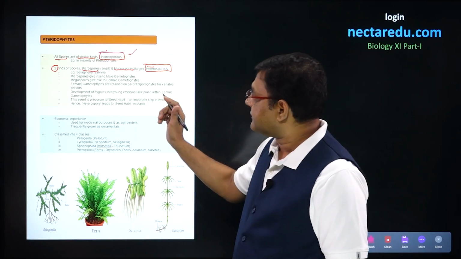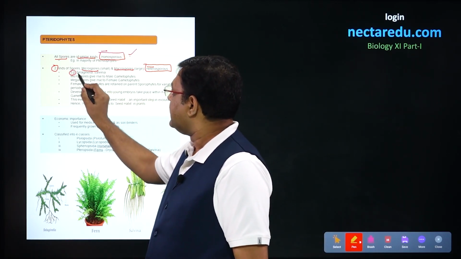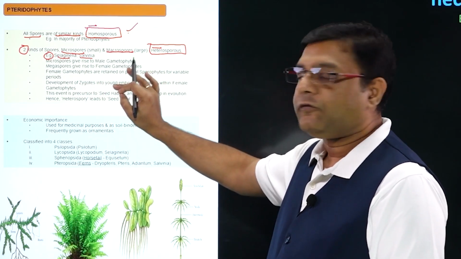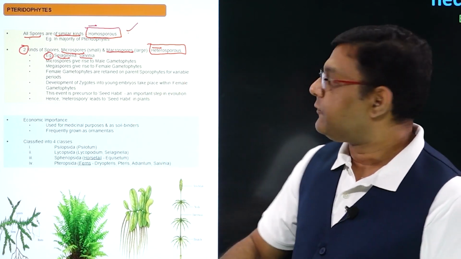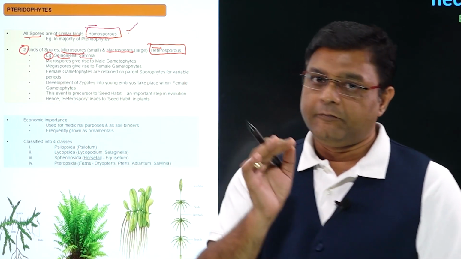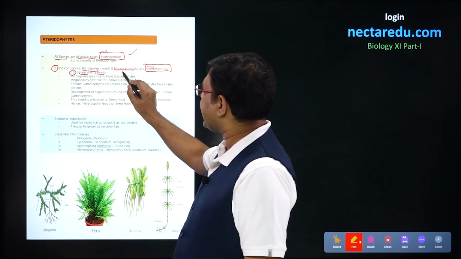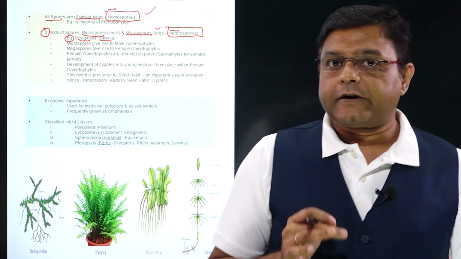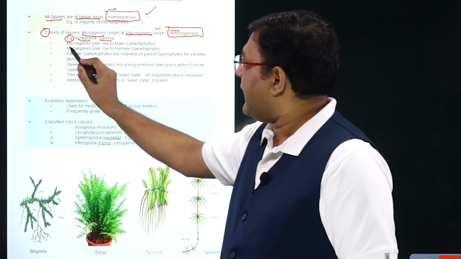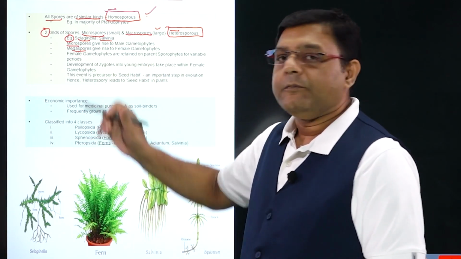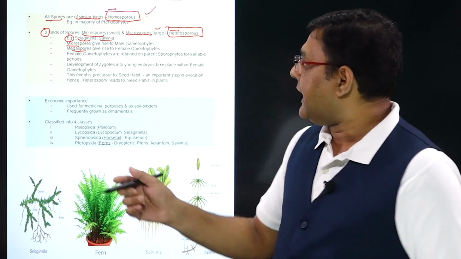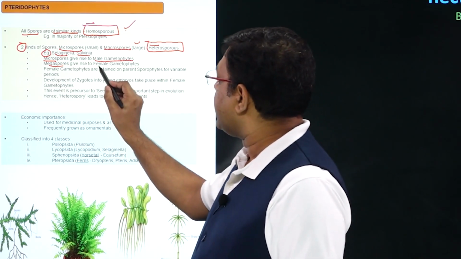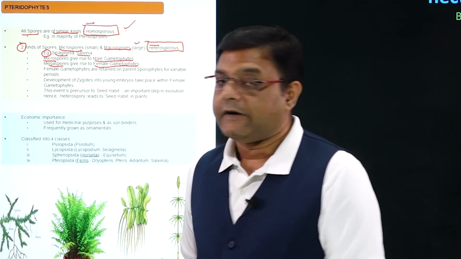But there will be some pteridophytes, for example Selaginella and Salvinia. In these pteridophytes, the first type of spore will be microspore, which will be smaller in size, and the second will be macrospore, which will be larger in size. Now, talking of the differences between microspores and megaspores, microspore will give rise to the male gametophyte, whereas megaspore will give rise to the female gametophyte.